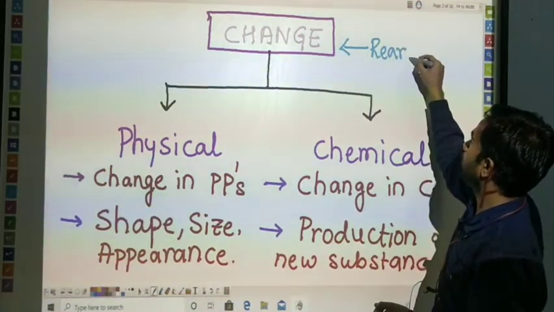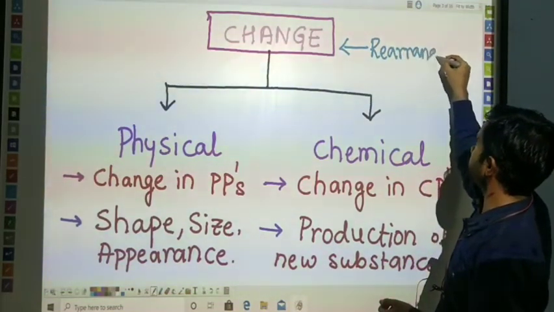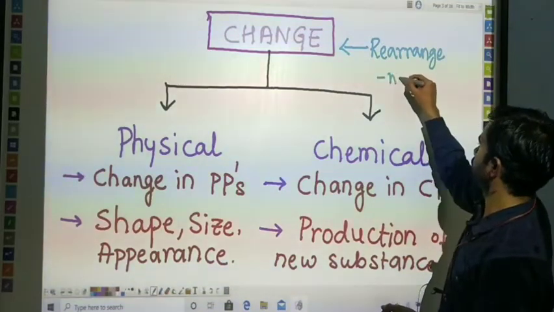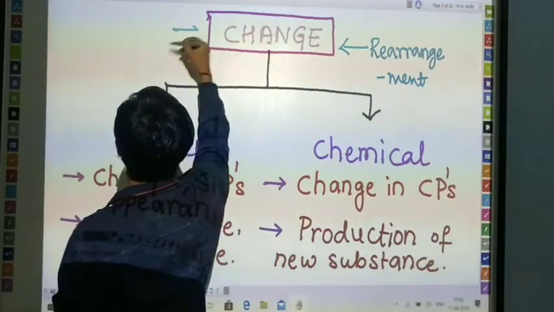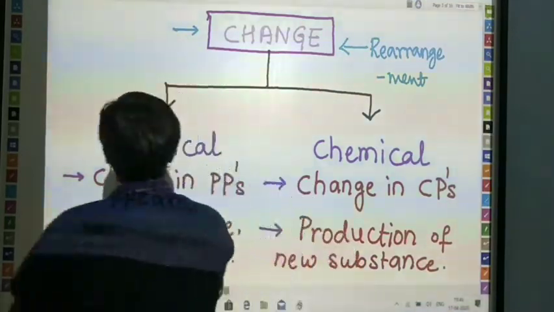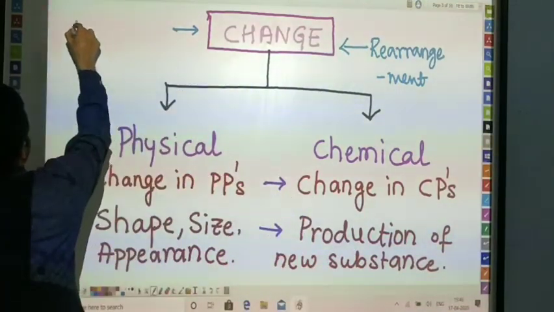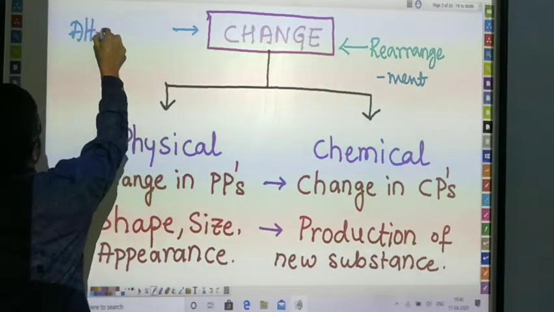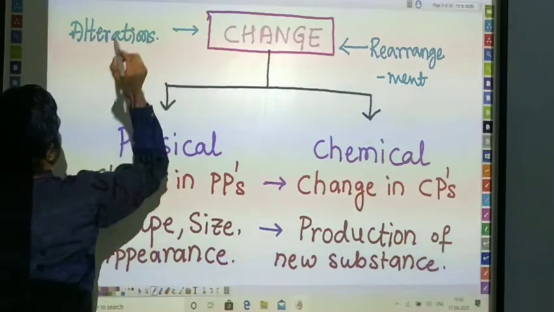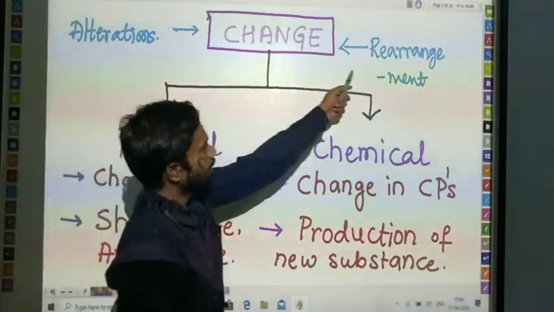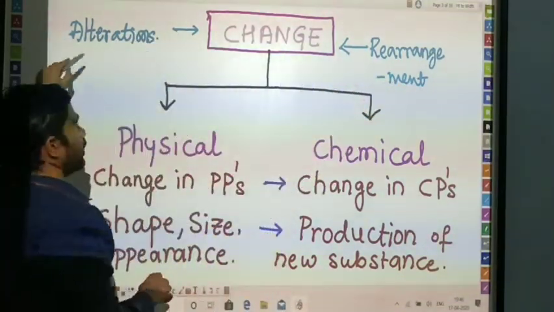Change means what? Rearrangement. Another definition for change is alteration. Change means rearrangement or alteration.